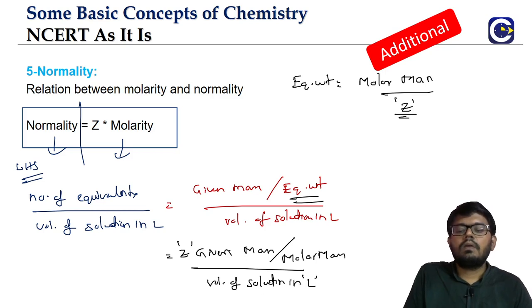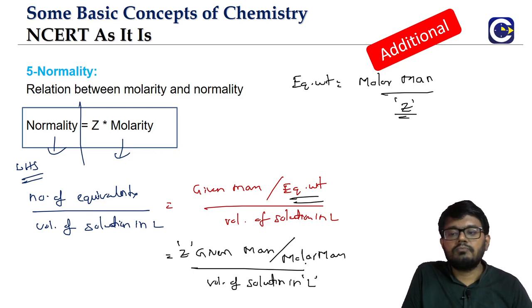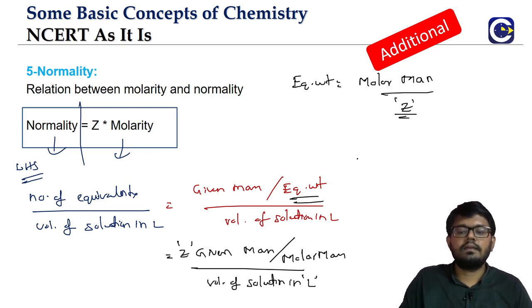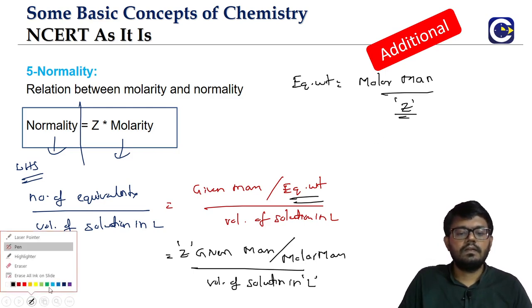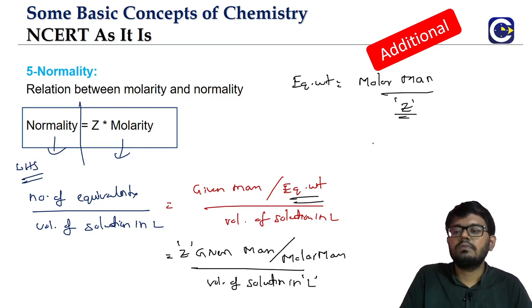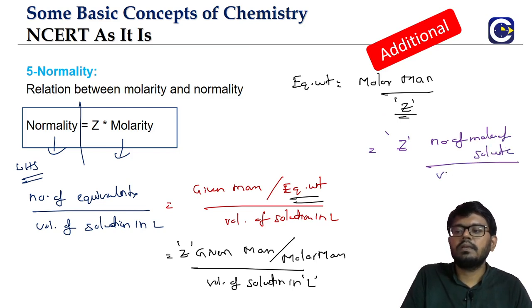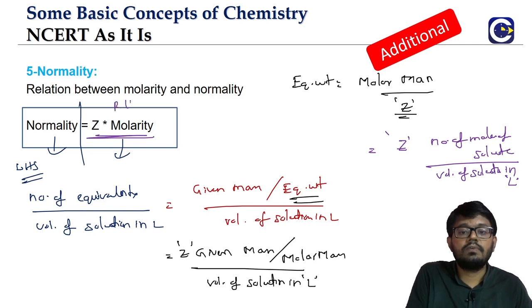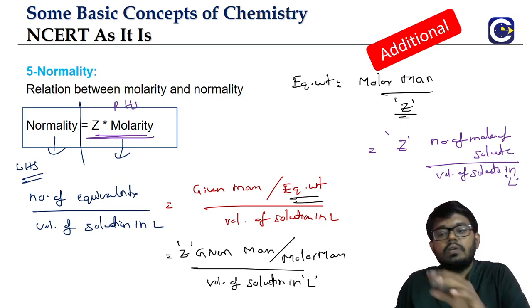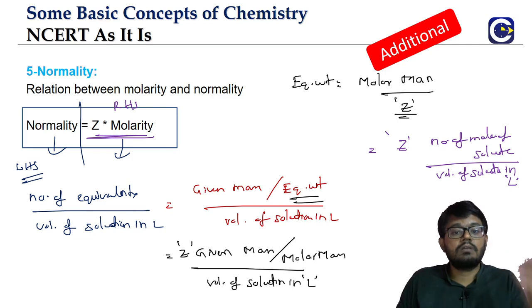Okay. What is given mass by molar mass? That is the number of moles. So look at this. I will write it here. What is it that we have now? Z into number of moles of solute by volume of solution in liter. What is this? That is the molarity, right? So look at this, what we have. RHS has come. What is RHS? Z into molarity. So that is how we can see the relation between normality and molarity.